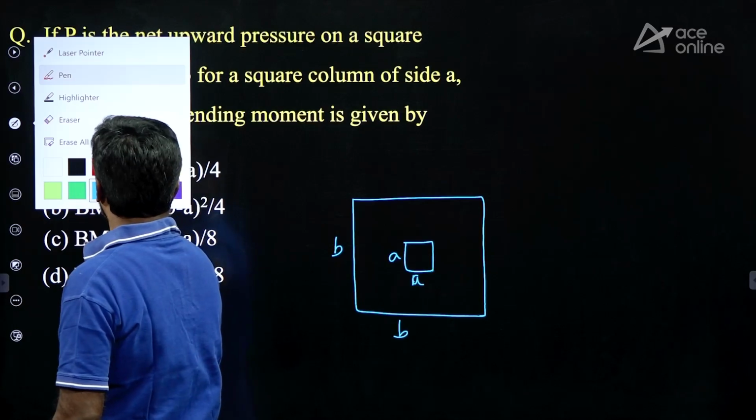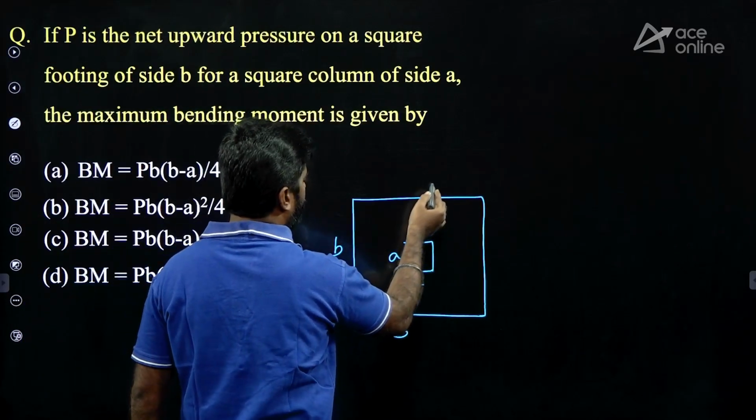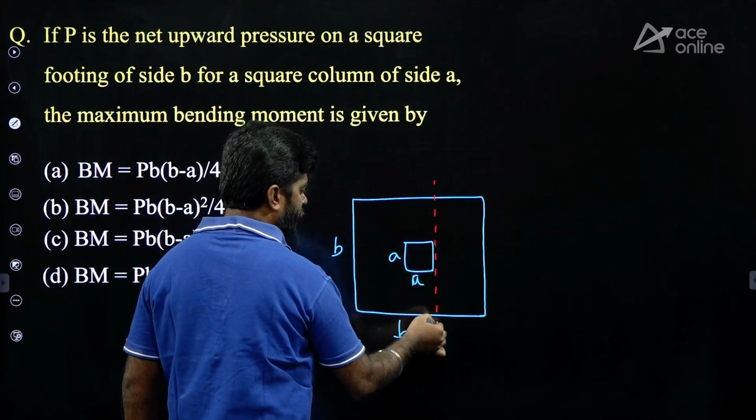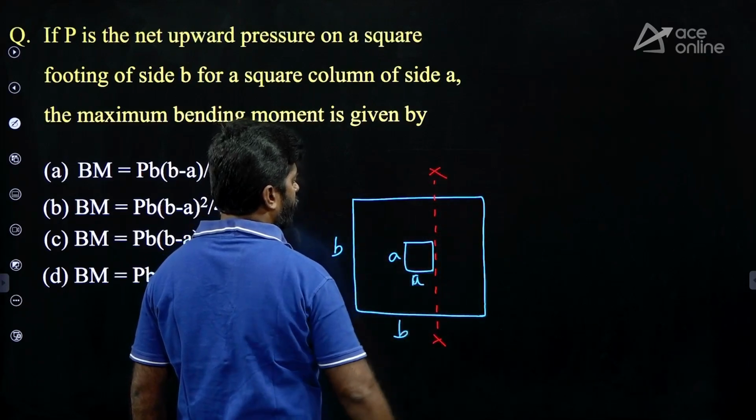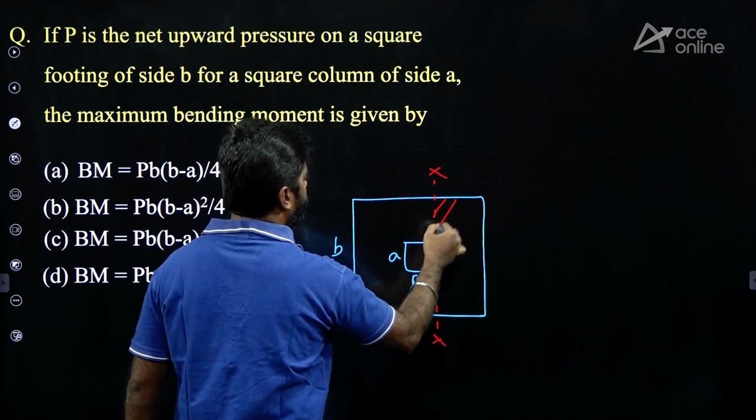For bending moment, the critical section lies exactly at the face of the column.